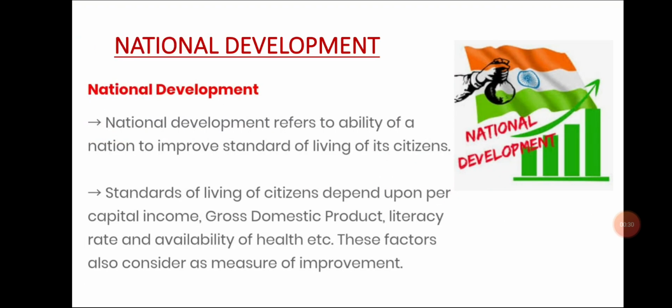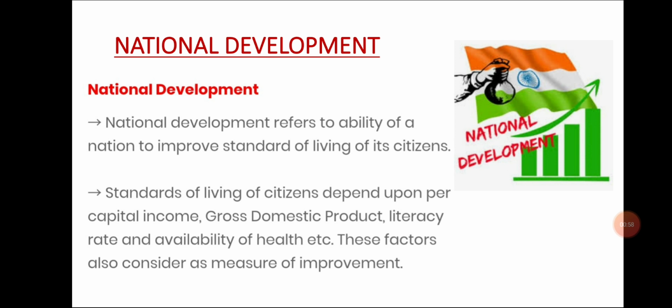Students, today we will discuss national development. As we have seen, it is very difficult to make a criteria to see the development of a country. It is very important to keep in mind that different persons could have different as well as conflicting notions of a country's development.